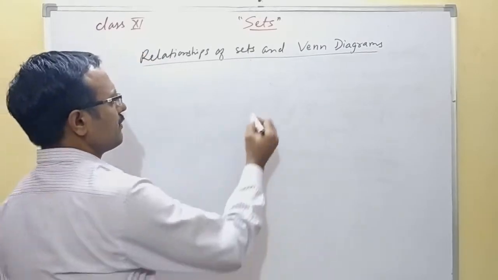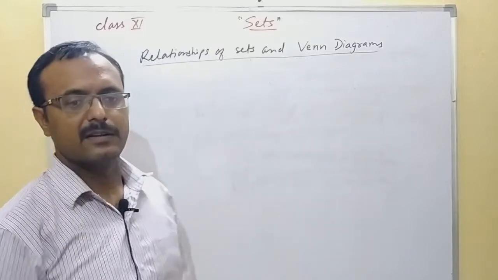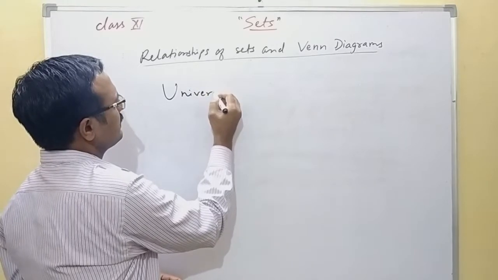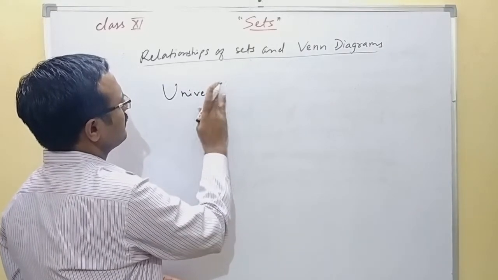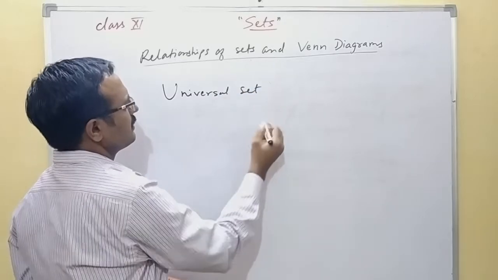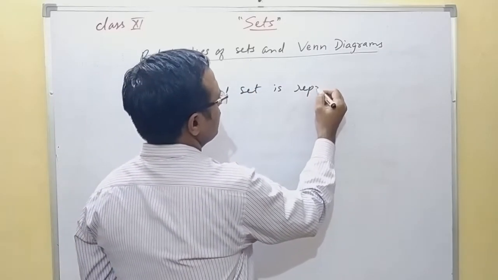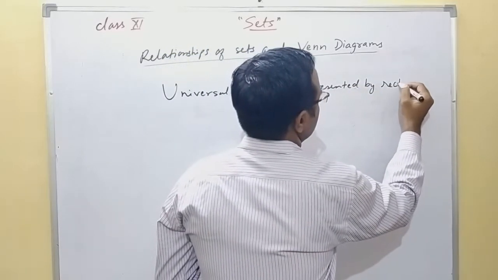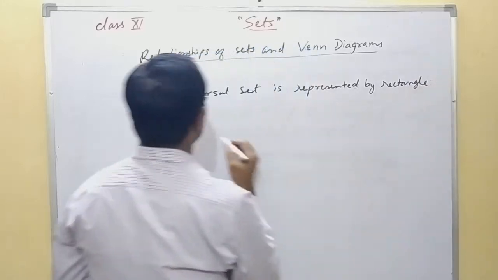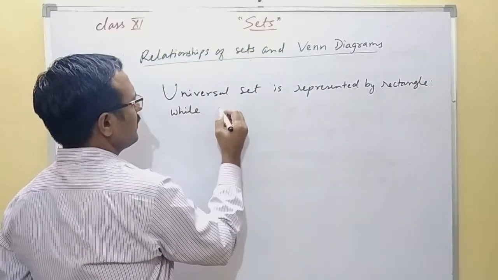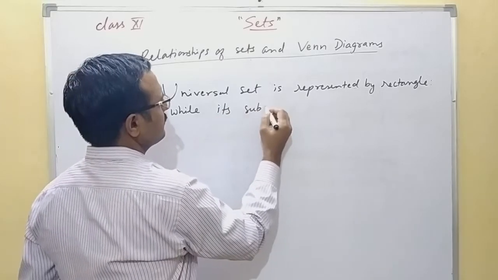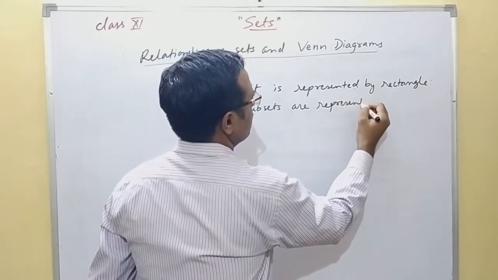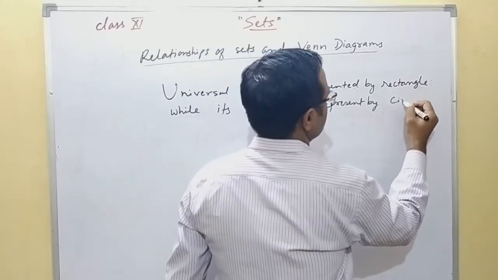Let me show you. The universal set is represented by a rectangle while its subsets are represented by circles.